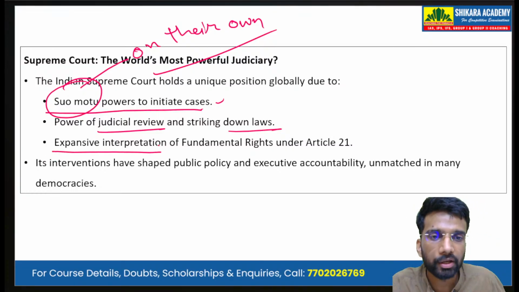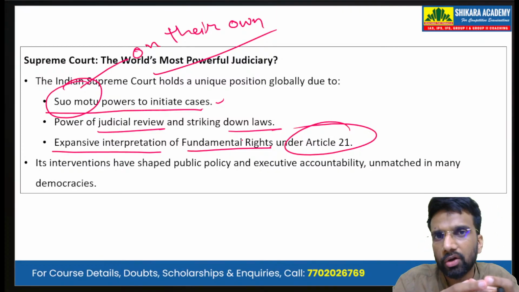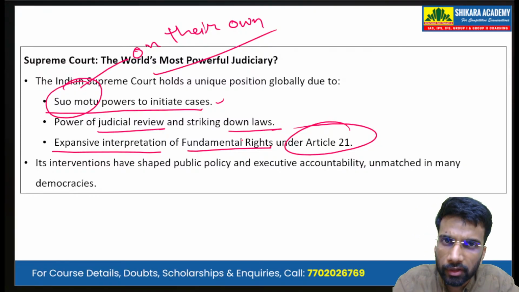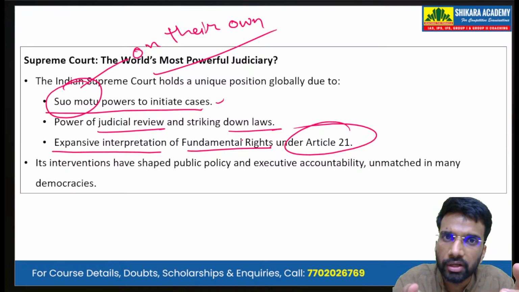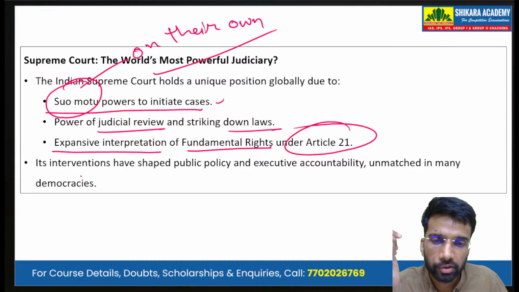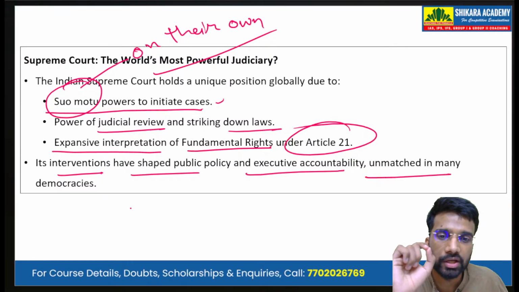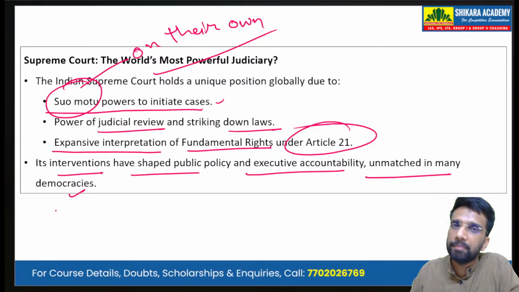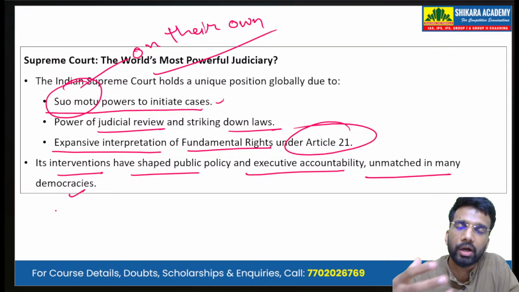Then there is expansive interpretation of fundamental rights under Article 21, which we have just seen in the Puttaswamy judgment. The Supreme Court has interpreted Article 21 in a very wide way and has come out with the right to privacy. Similarly, it has also come out with the right to education in Article 21 itself. So, the Supreme Court's interventions have shaped public policy and executive accountability, unmatched in many democracies around the world. Our Supreme Court is indeed very powerful as compared to the judiciaries of other democratic countries.